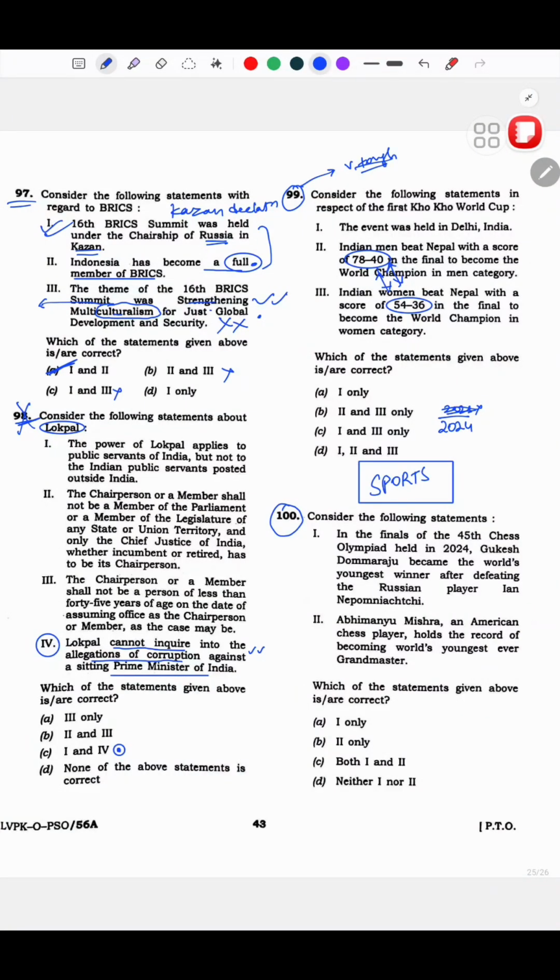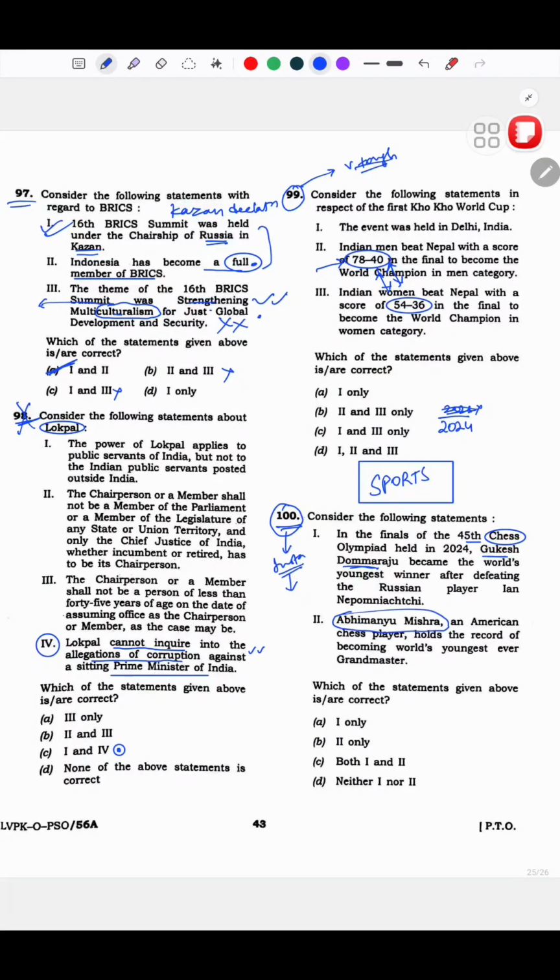Remembering the scores and the fact that these are actually opposite scores, this is a very tough question. Normally when these questions come we tend to assume, okay, why would they give this wrong, but this question was very, very tough, one of the toughest I would say. Then 100 in the finals of 45th, it was related to chess basically, and it is about Gukesh Domaraju. And I think anyone following Instagram reels would have probably tried to answer, or they would have been familiar with this.